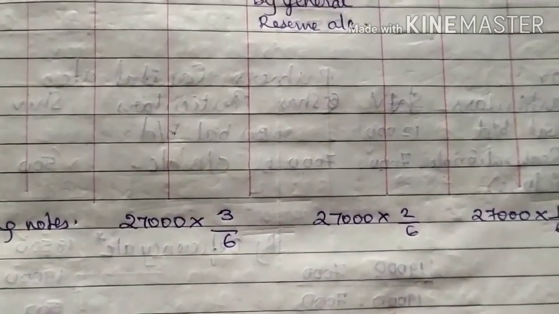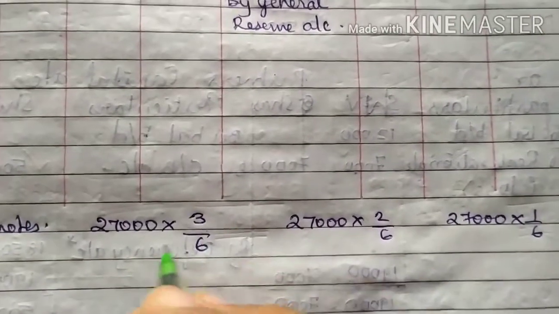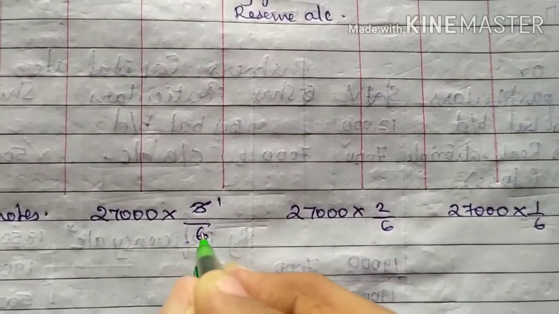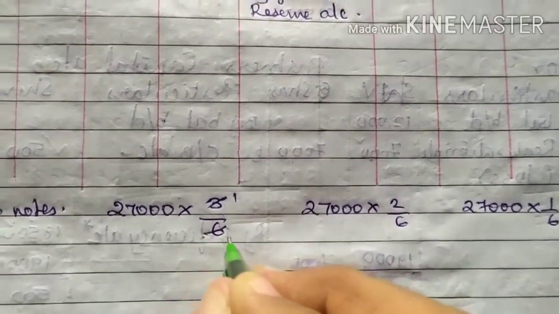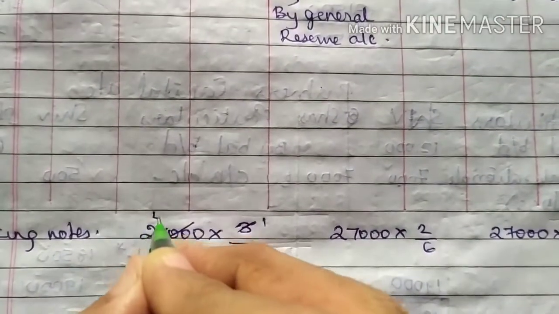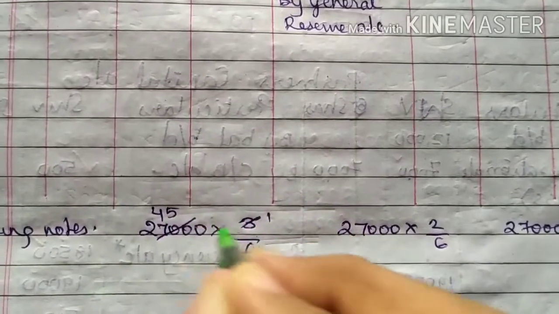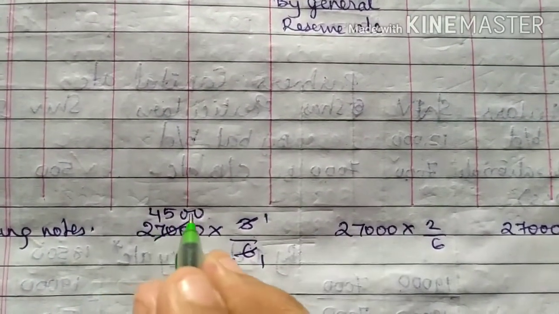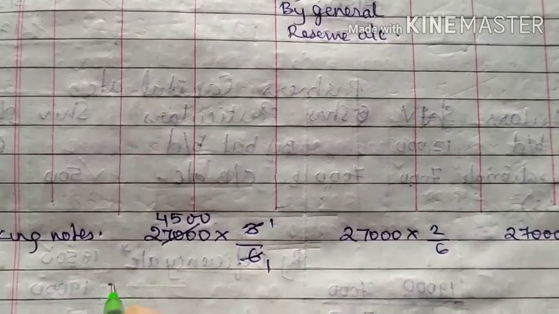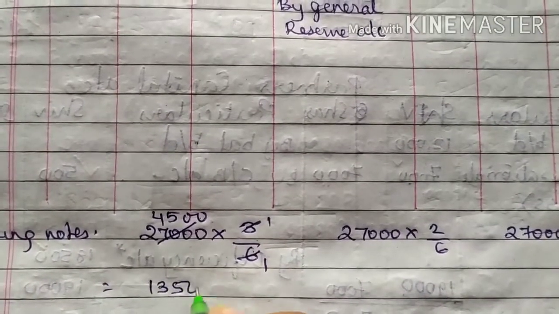So on solving this, 6 fours are 24, remaining 3, 30, 6 fives are 30. So it comes to 4,500 multiplied by 3, it is 13,500.